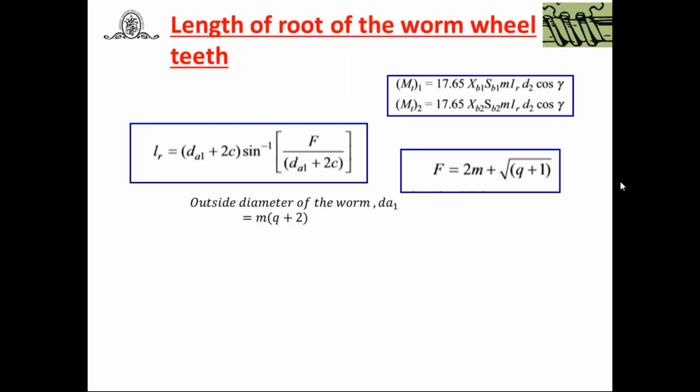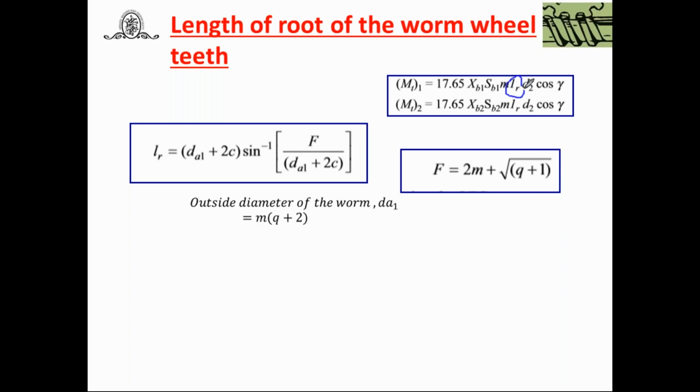Then the next terms in the equation, we know very well how to find out these. M is the module. Then D2 is equal to what? M into Z2. Here also D2 is equal to M into Z2. Gamma is the lead angle. You can find out tan gamma is equal to, yesterday we derived the relation for the lead.